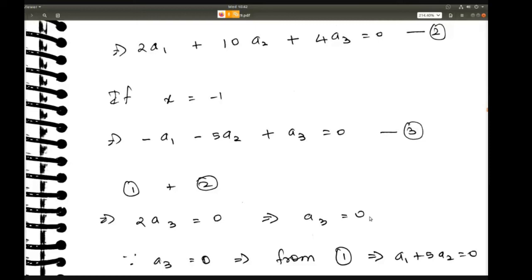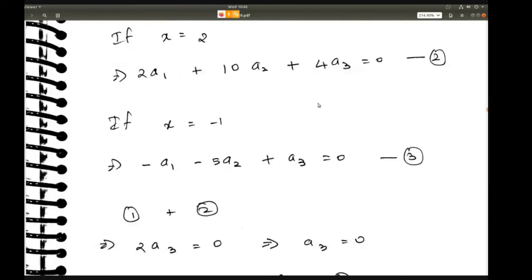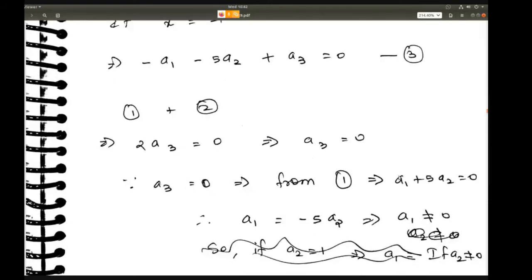Okay, so at least one of the constants you have got is 0. Now let's look at the other constants. If a3 is 0, then you can substitute a3 here, and what you are left with is a1 plus 5a2 is 0. And then you get a1 is equal to minus 5a2. So now you see that a1 is depending on a2.